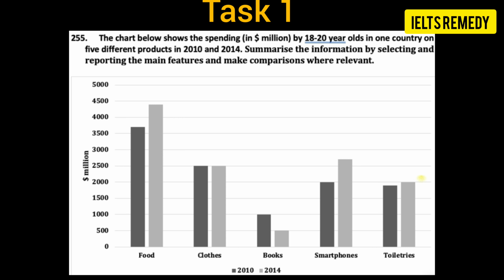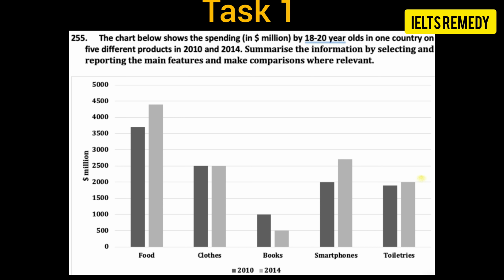In 2010, it was around $3,500 million, but in 2014 it rose approximately by $900 million and became $4,400 million, which was the maximum amount spent by the entire youngsters of that country.